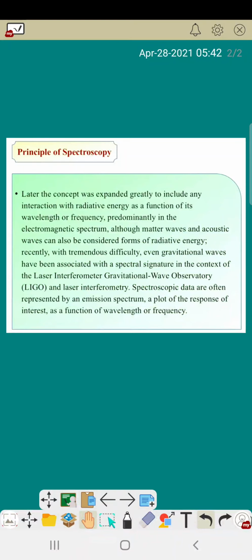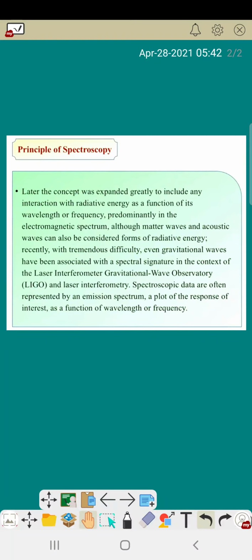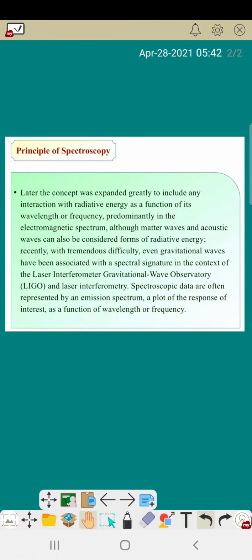We already discussed only electromagnetic waves and matter interaction, and now it's expanded, and here we also see the interaction between matter and matter waves, acoustic waves, and gravitational waves, that means all kinds of waves. It's just expanded.